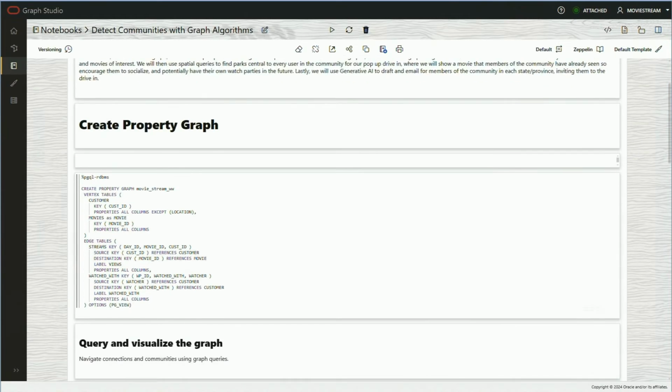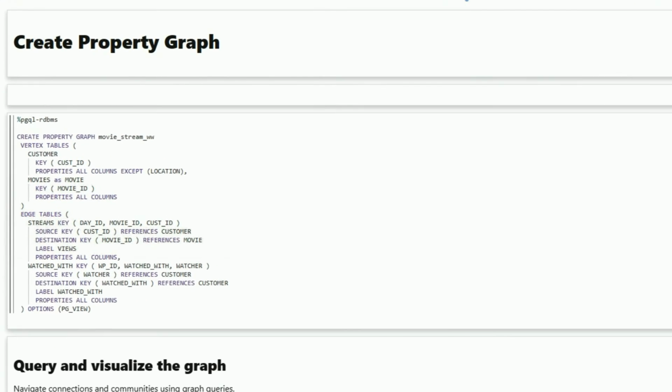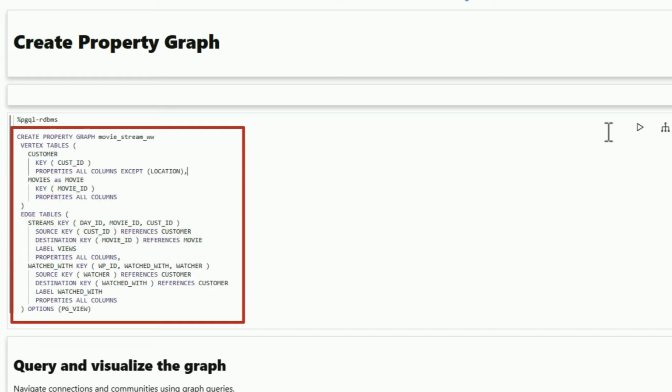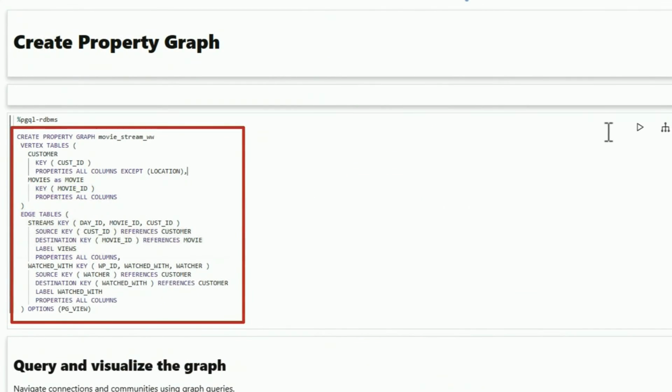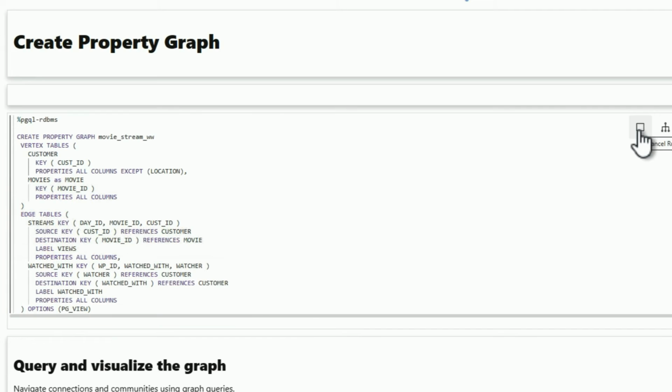So Autonomous has something called Graph Studio, which lets you create graphs over your existing data. You can see here we have vertex tables. Those are the points that are being connected. Customer, what has a customer watched, or what are the movies? And then they're connected by who did I watch with, and they're also connected by streams. What did people stream? So you have this graph and connectivity that is built out.